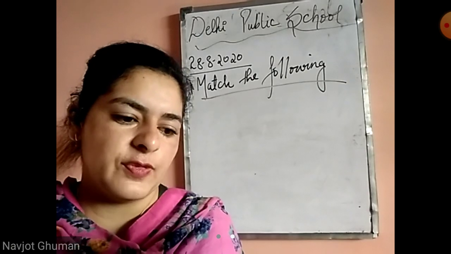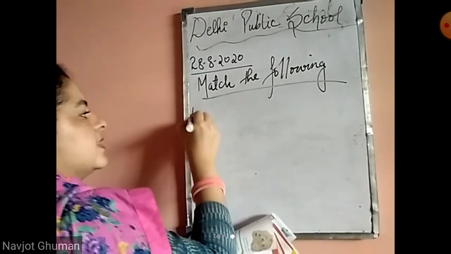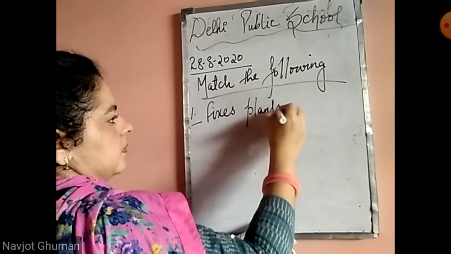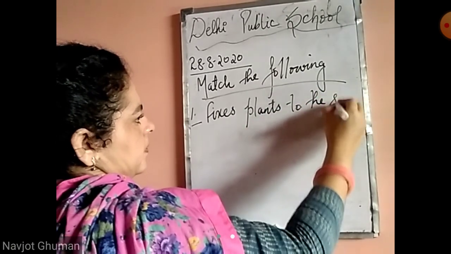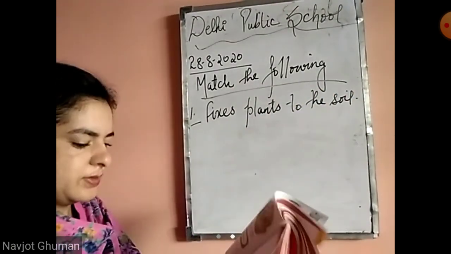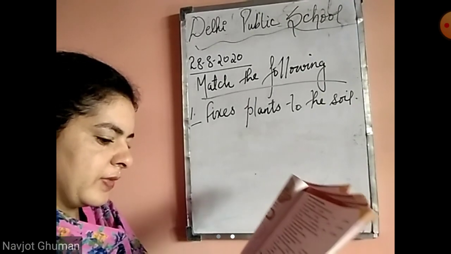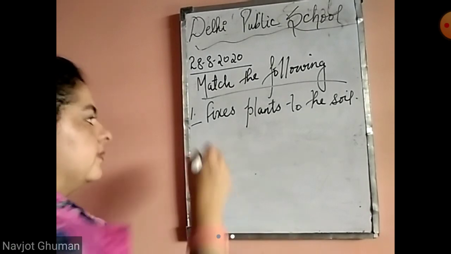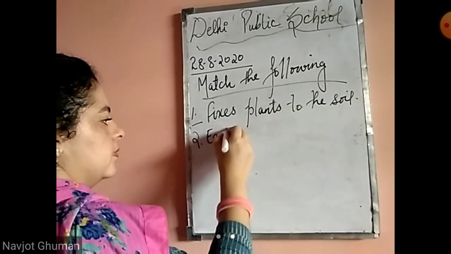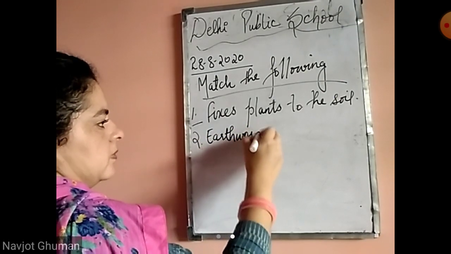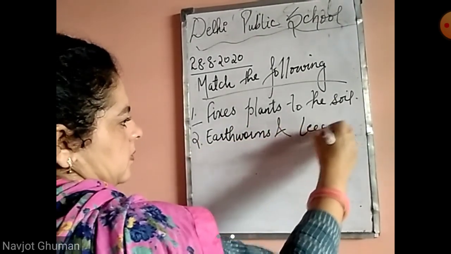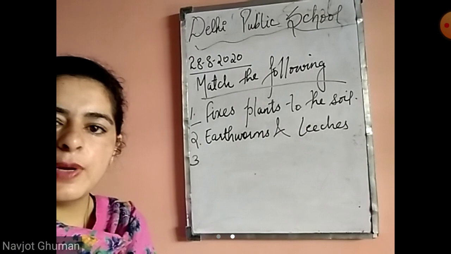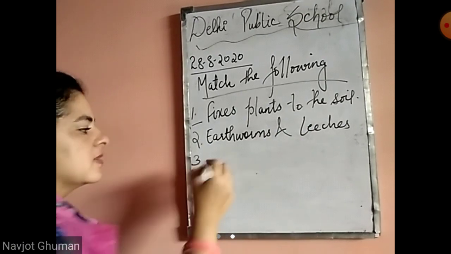We know that roots fix plants to the soil. Soil holds the roots of the plant. Next is soil. Earthworms and leeches live in soil. Next is humus. Humus is made up of dead remains of plants and animals.